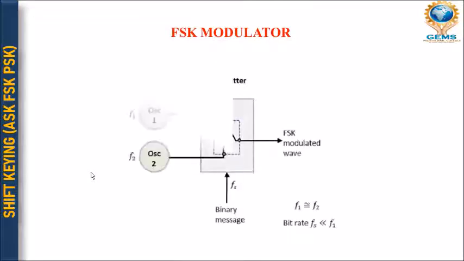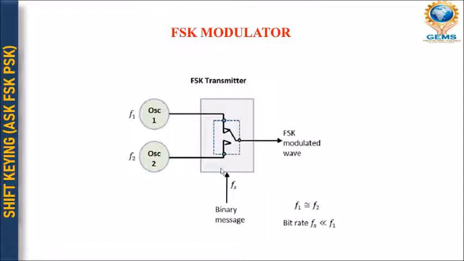So let's take a quick review of these two. We have two frequencies. This is your oscillator 1, this is your oscillator 2. They have two frequencies, one of them higher. Say, for example, we have taken two frequencies, F1 and F2. Maybe they are very similar to each other, but when we talk about the bit rate, the bit rate of F2 will be much lower as compared to your F1, right?